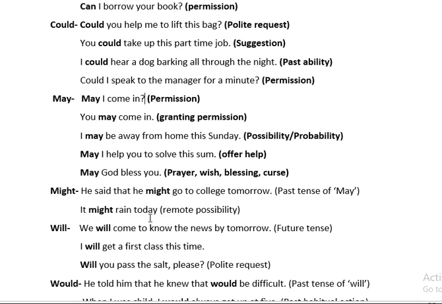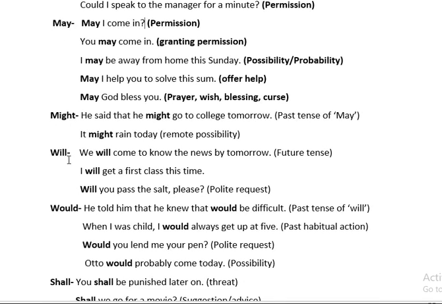Then again, it might rain today. So here it is again remote possibility. You are not sure whether it will rain or it may not rain also. Then will. We will come to know the news by tomorrow. Now here this will indicates future tense, that we will come to know the news by tomorrow.